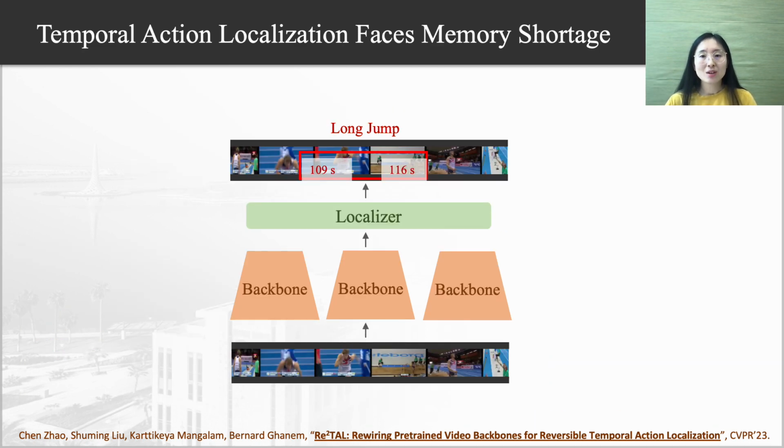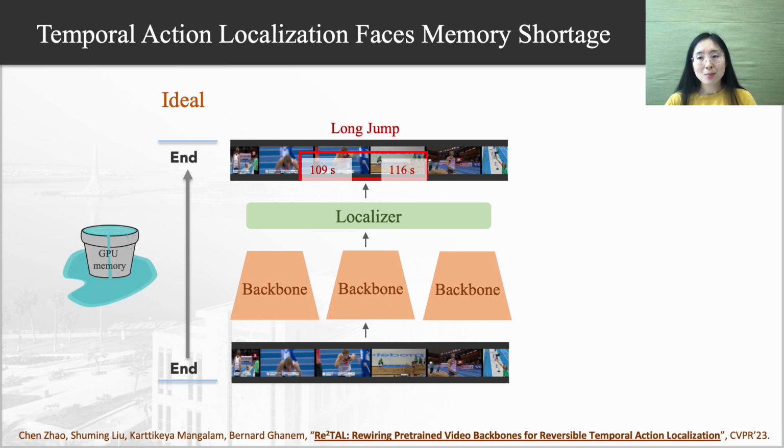The ideal way of training TAL is end-to-end, meaning training the backbone and the localizer at the same time. But it is extremely memory expensive in the backbone. This is because during training, all the intermediate activations from all frames need to be stored in memory for backpropagation.